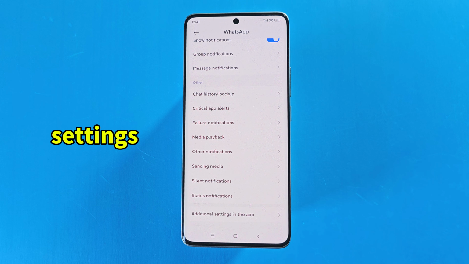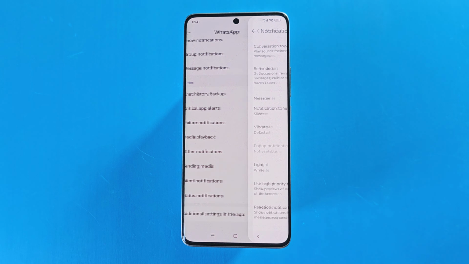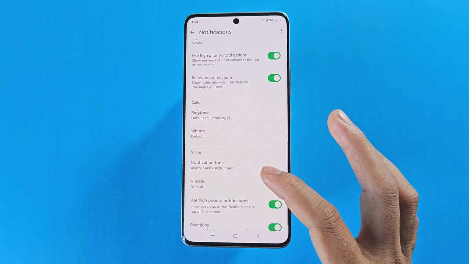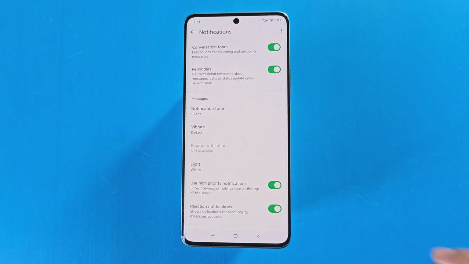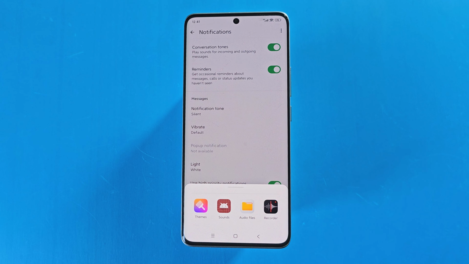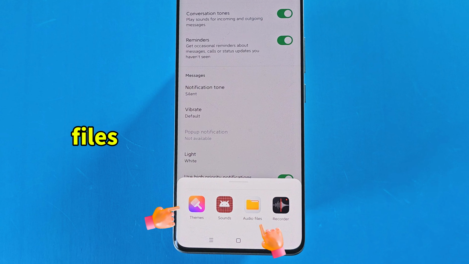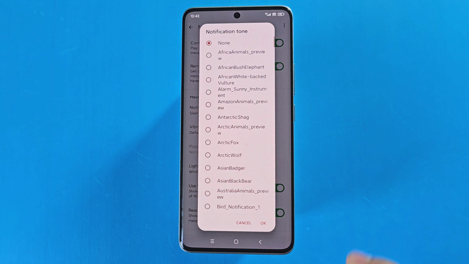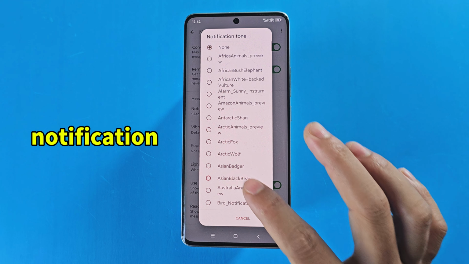Tap additional settings in the app. Select the notification sound you want to add. You can also add sound from files or themes if you want. Tap sound. Choose different notification sounds.